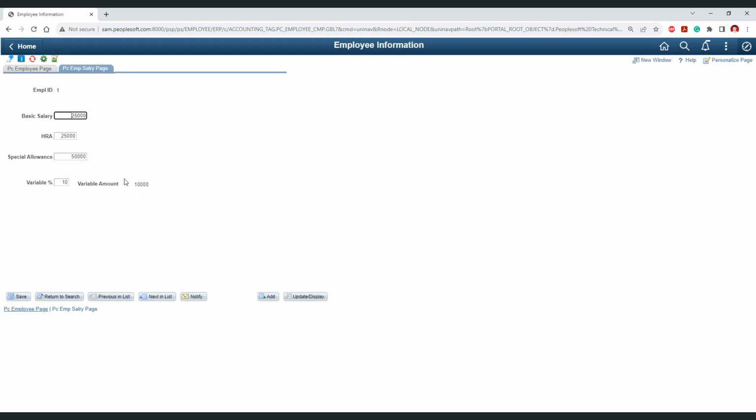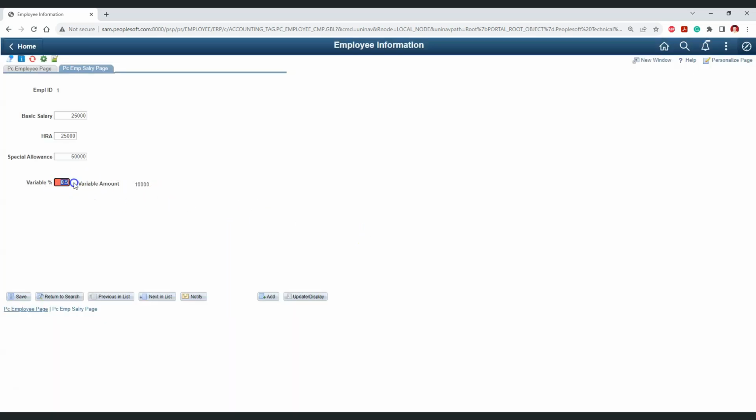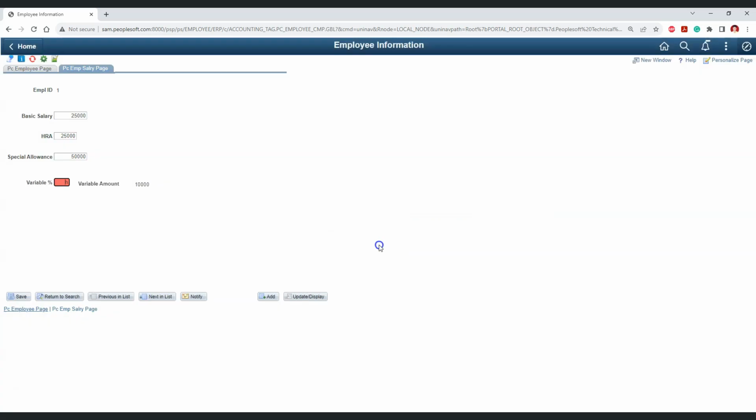Now, the PeopleSoft system provides some inbuilt data validations. For example, this is a number field for variable. So if I accidentally provide a float value which has a decimal point, then the system will not allow me. Or if I accidentally provide an alpha character here, then also the system will not allow me. These are called system edits, that means validations provided by the system.